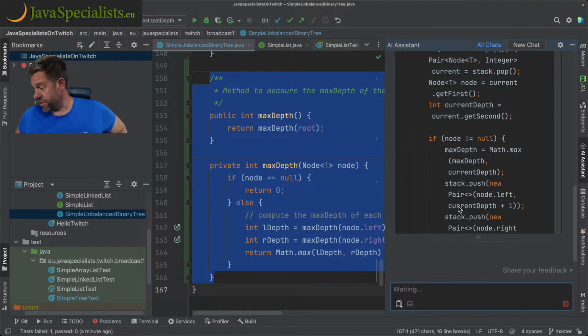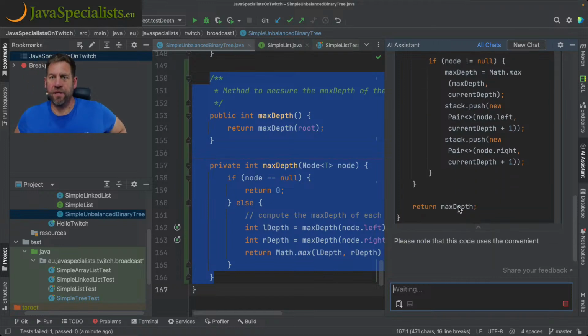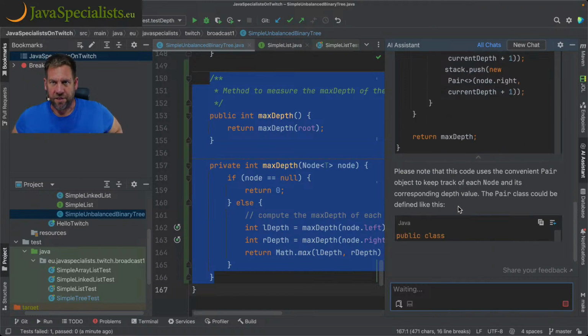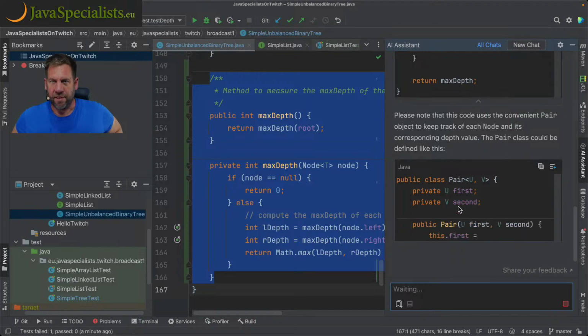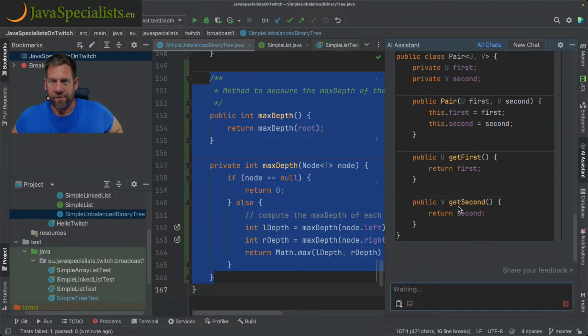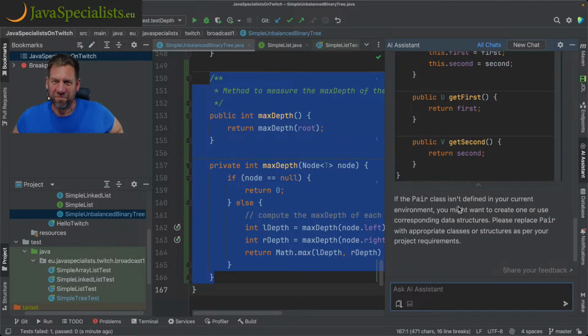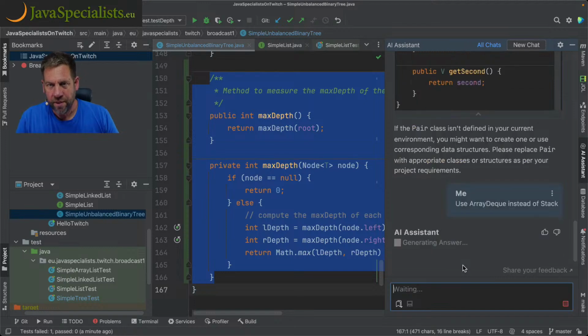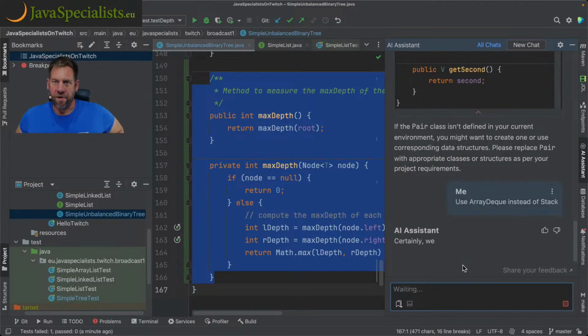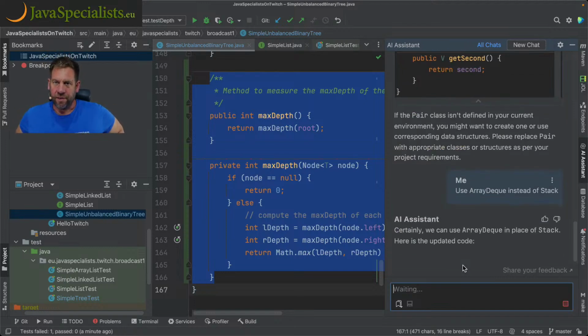Stack has the right name, but it's a rather old-fashioned class. It's a vector basically. Wow, so it's quite a lot of extra work to do that. Use array deque instead of stack. Let's see how well it does that.